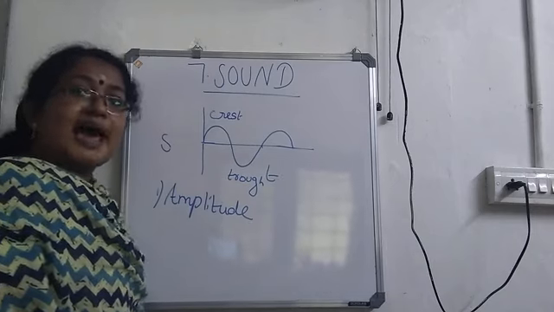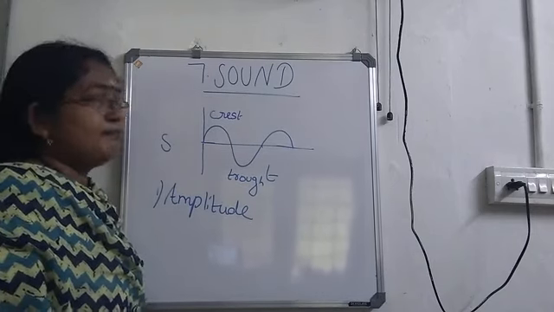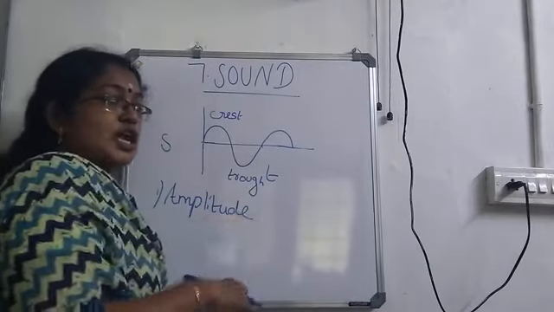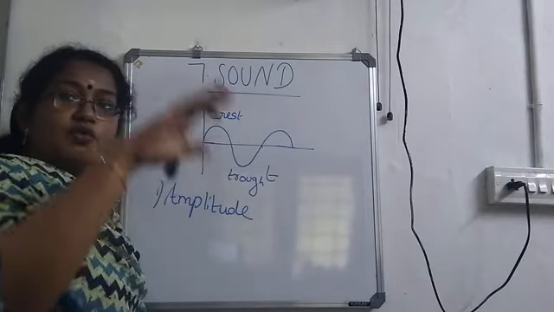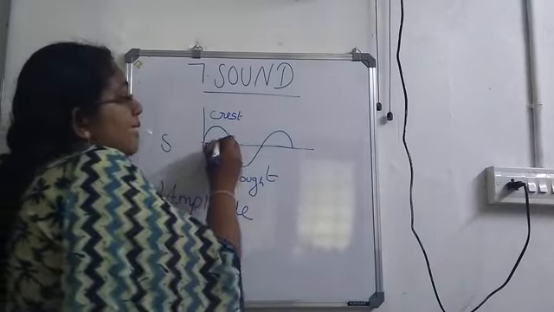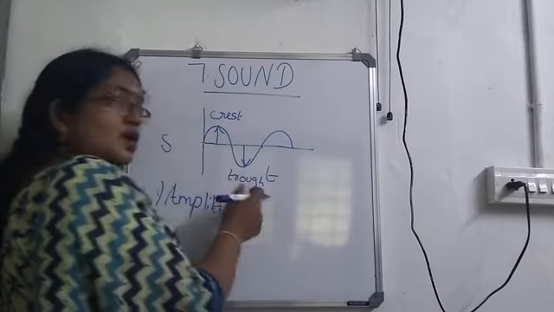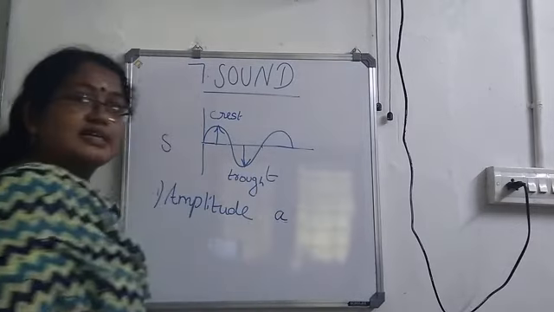Amplitude is the maximum displacement of the particles of the medium from its mean position. I told you this is the mean position. So when it gets disturbed, what happens? The particle will move up and down. To what maximum height the particles can move, this height is known as amplitude. It is represented by the letter A.